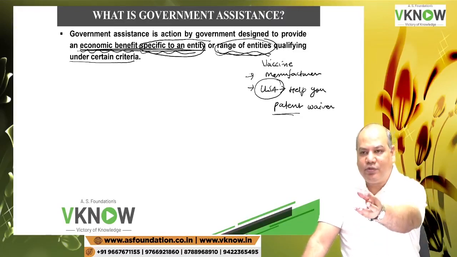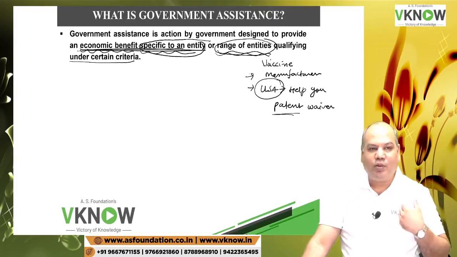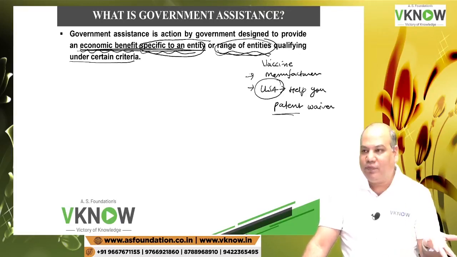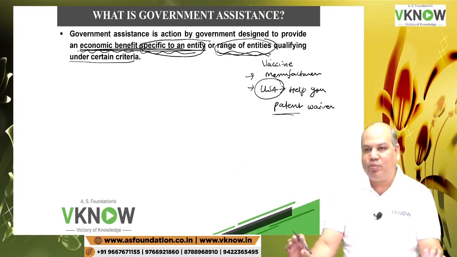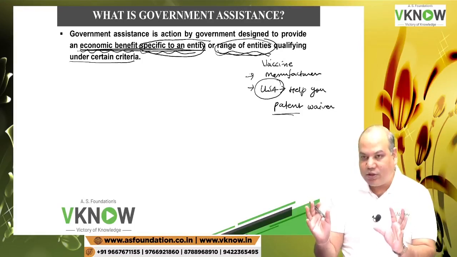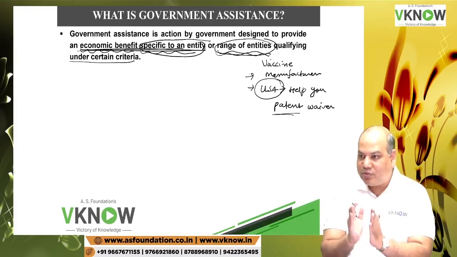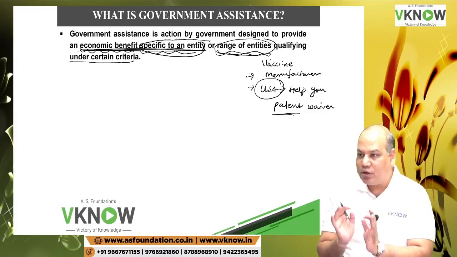Some entities who are into this kind of business. It will not help me. What I am doing, I am teaching this FR subject. Will it help Tata Motors Limited manufacturing car? No. Hindustan Lever Limited? No. But only selected. So then they will disclose that yes, we have received this form of assistance from the government.